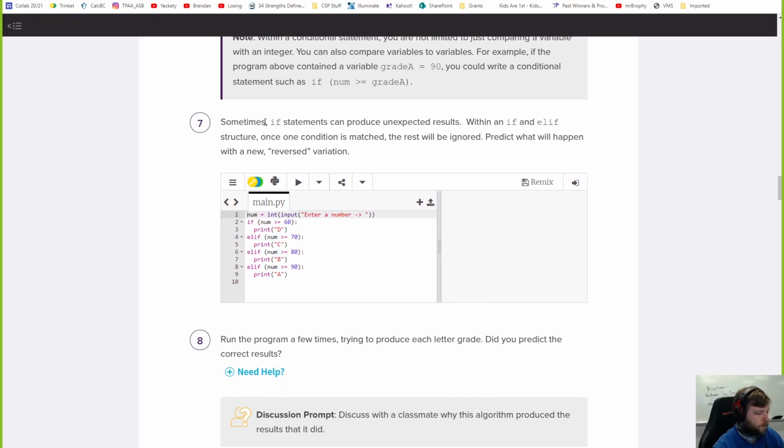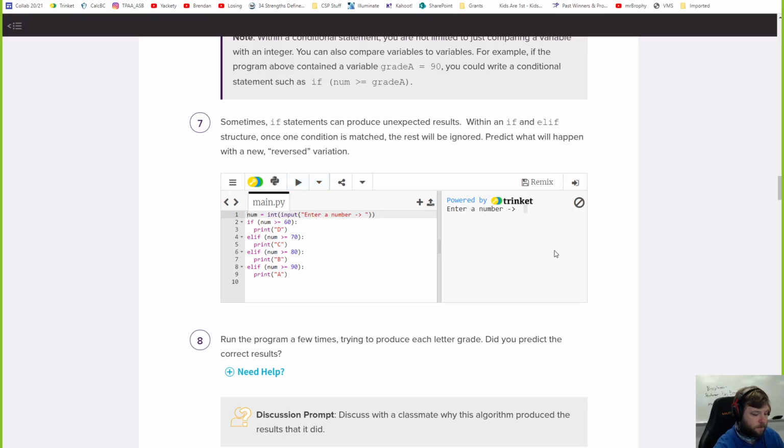Sometimes if statements can produce unexpected results. Within an if and else if structure, once a condition is matched, the rest will be ignored. Oh yeah, that's what I talked about earlier. Predict what will happen with the new reversed variation. So what if you checked for D's first? Then you check for C's, then B's, then A's. Well, it's going to do it in order. So if you get a 60 or above, it's going to say you got a D. Now I said, oh, I got 95 on the test. Now I have a D. If I got 67 on the test, I get a D.